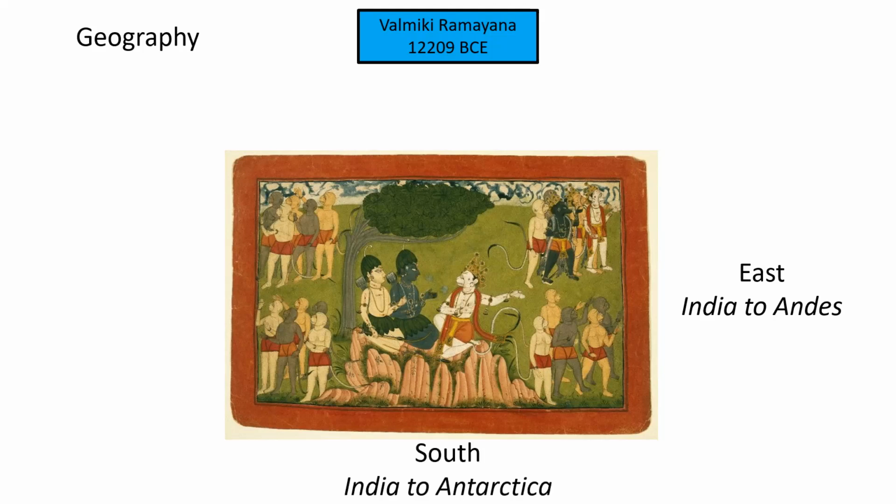In the south direction, Sugriva gives detailed descriptions of the land through the ocean, of course, all the way to Antarctica. And in the west direction, he describes different mountain ranges, different areas of the world, which, based on the description, we can match all the way to Alps. And in the north direction, Sugriva describes the landmass starting with India, all the way to the Arctic Sea.